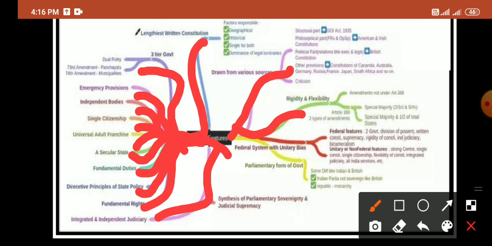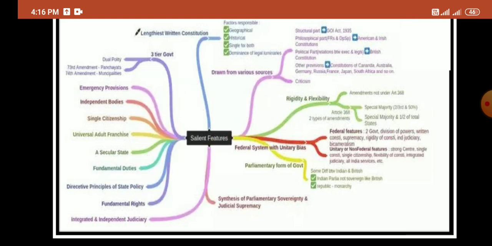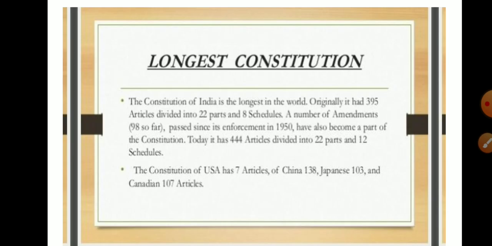In this way we discuss the salient features in short form, and later, in the next ones, we are going to discuss each and every salient feature in detail. The Indian constitution is the longest constitution in the world. Originally it had 395 articles divided into 22 parts and 8 schedules, but over a period of time various amendments were made, and now there are 444 articles divided into 22 parts including the 12th schedule. In this way we can see that the Indian constitution is the lengthiest constitution.